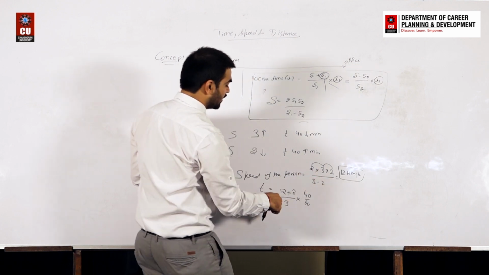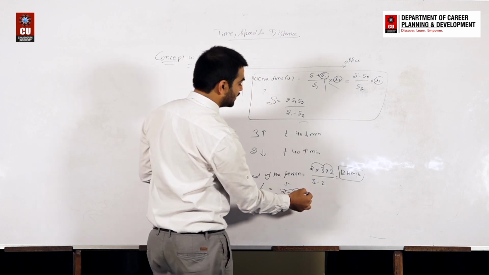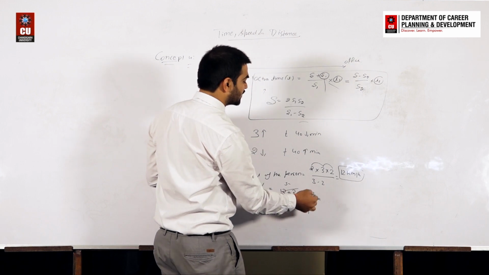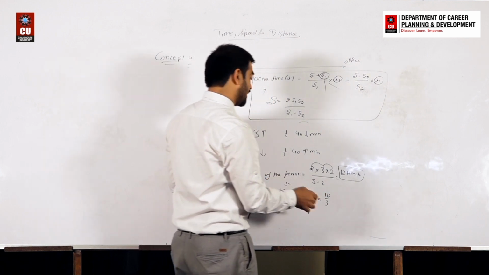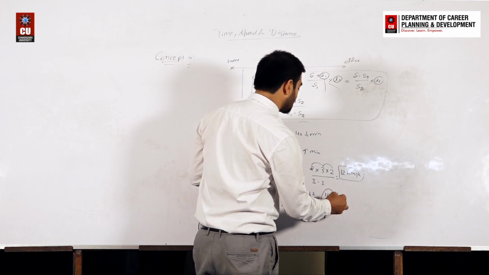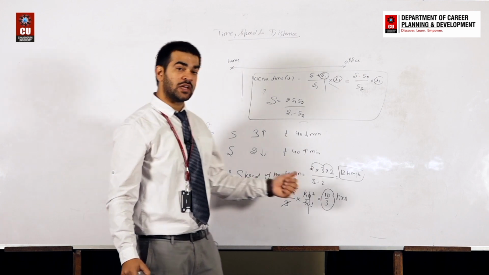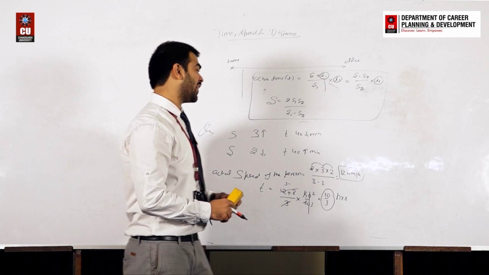So can we say that this is 15 and this is 3. This is directly 5. This 0, 0 cancel. This is 2. This is 3. Can we say that this is 10 by 3? This is 10 by 3, and this is your time. So this 10 by 3 is the actual hours. So we can conclude that the actual speed is 12 km per hour and the actual time is 10 by 3 hours.